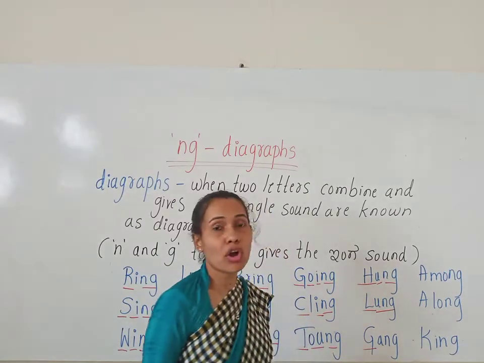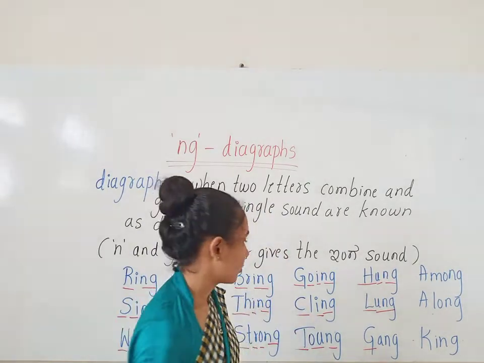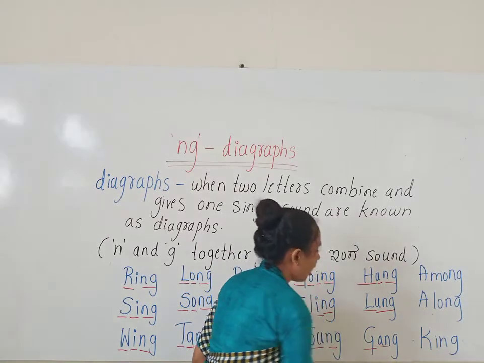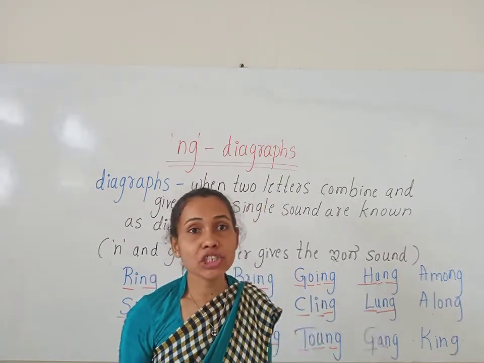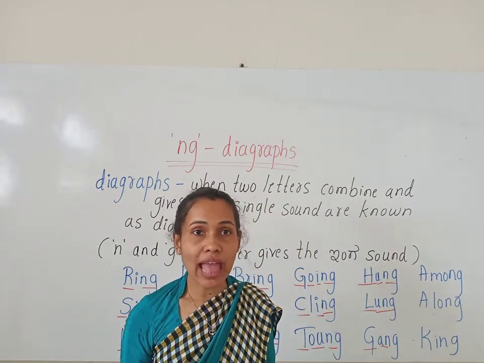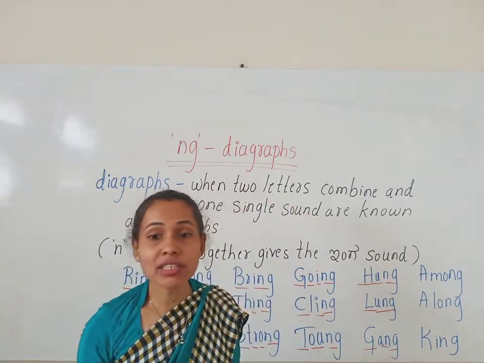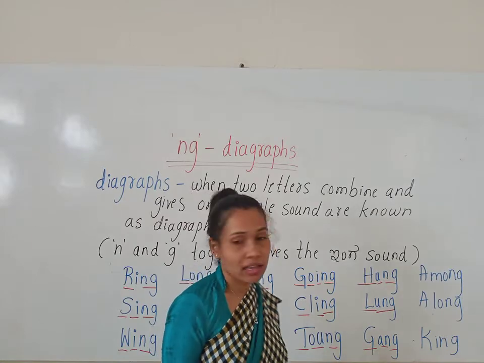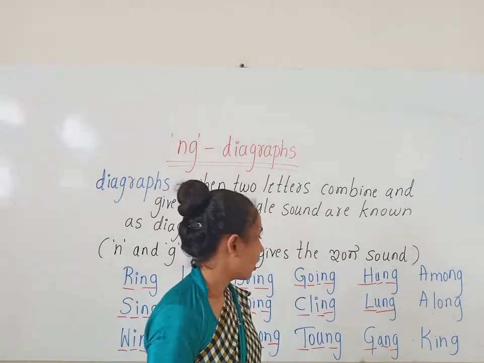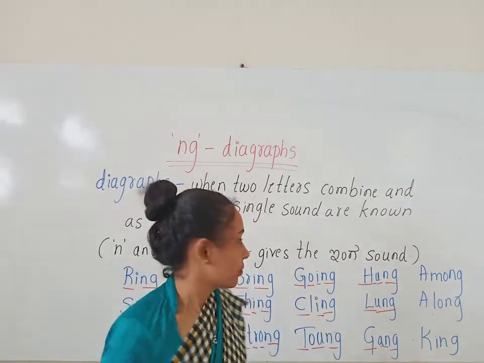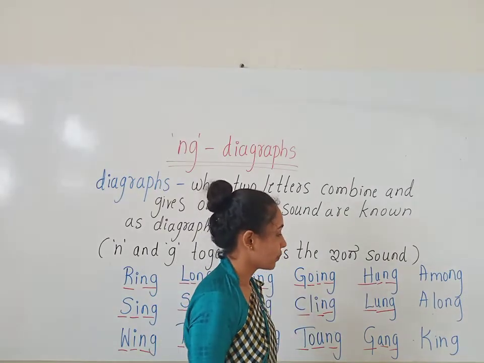What is the sound of G? G. And here A gives the short vowel A sound, A. Gan. And N and G together gives the ing sound. G and gan. Gang. Now look at the next word.